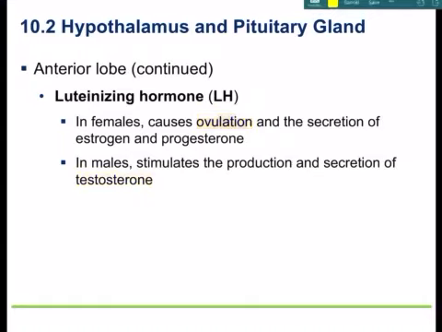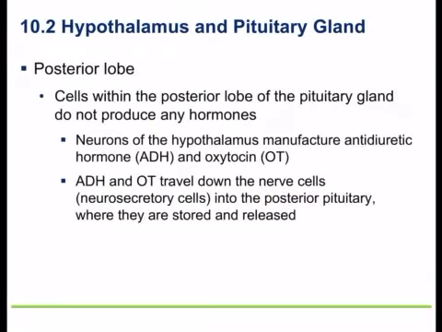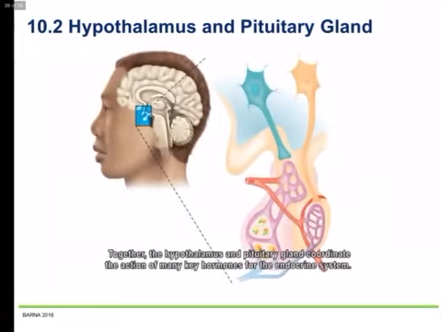release of testosterone. Okay, the posterior lobe secretes ADH, antidiuretic hormone, and oxytocin. I told you guys ADH and oxytocin are made in the hypothalamus, and they travel via nerve cells to the posterior pituitary gland. And in the posterior pituitary gland, they will release them. So what's the big difference between the anterior and the posterior pituitary gland is the anterior pituitary gland makes and secretes the hormones, whereas the posterior pituitary gland only secretes, it does not make. The hypothalamus makes its hormones.